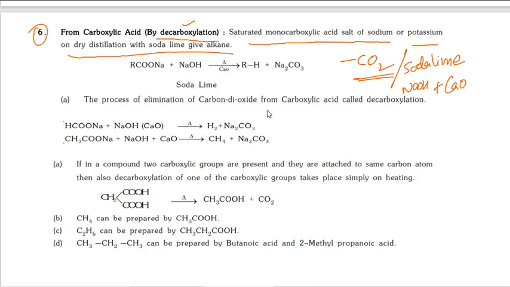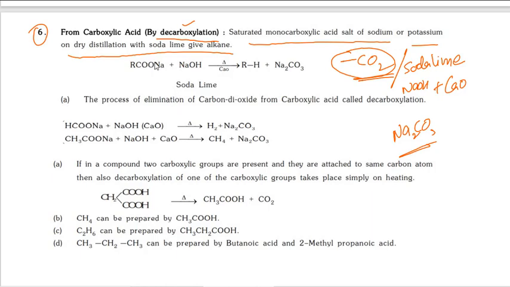Generally the byproduct is sodium carbonate, so obviously the carbon dioxide is released from carboxylic acids. That's why it is known as decarboxylation.